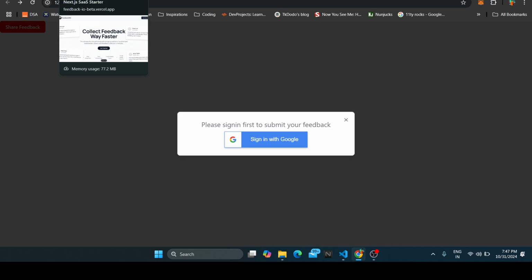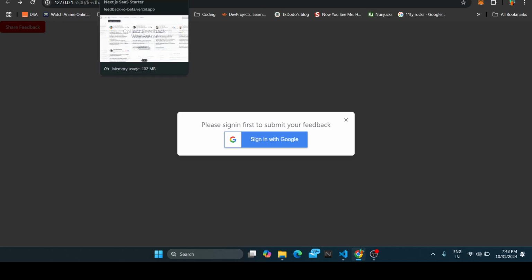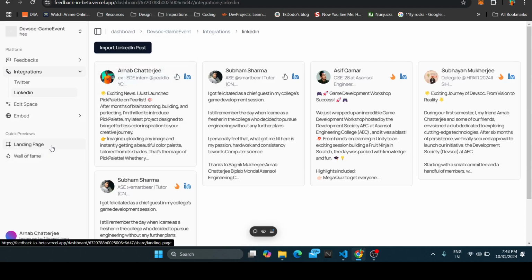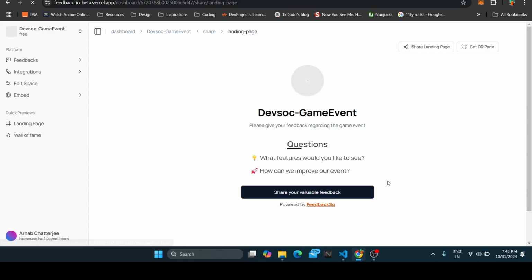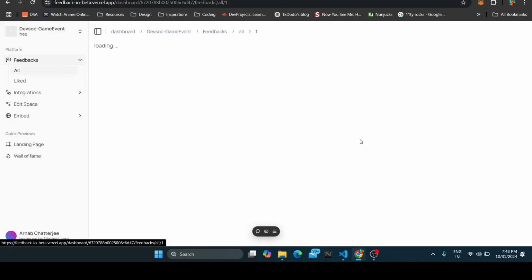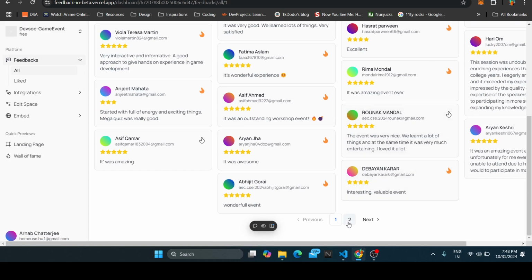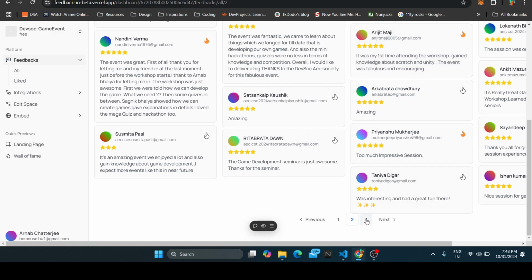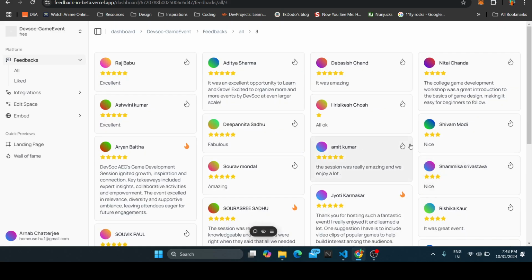Is it scalable? How will people be able to use it? Definitely, because I've already shared it with you. If you go to the wall of fame page, there are already lots of likes coming in. And if I show you all the pages, you can see there are already multiple pages, around 100-plus records present here, all of which people have already submitted to my space.